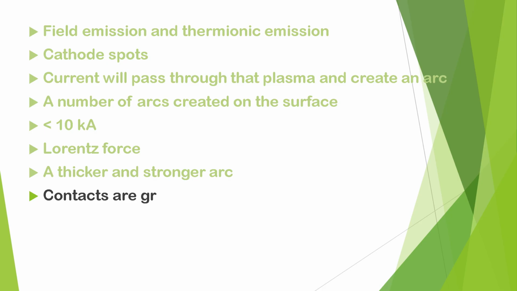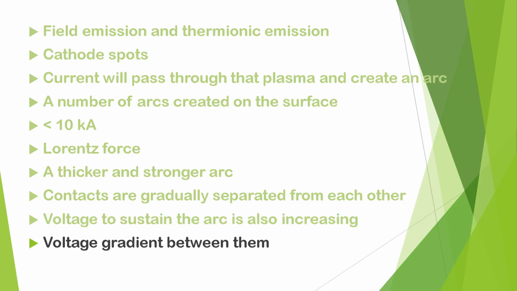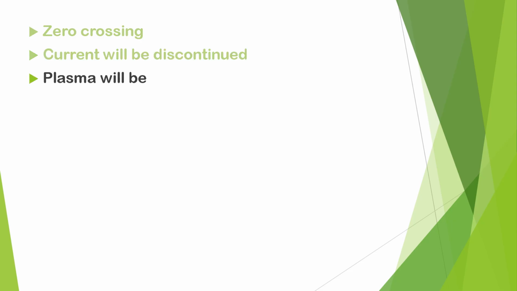As the contacts are gradually separated from each other, the dielectric strength is increasing. As the contacts are gradually getting separated from each other, the required voltage to sustain the arc is also increasing. In other way, we can say as the contacts are going away from each other, the voltage gradient between them is decreasing accordingly. So, at the zero crossing, the current will be discontinued and the plasma will be weaker.